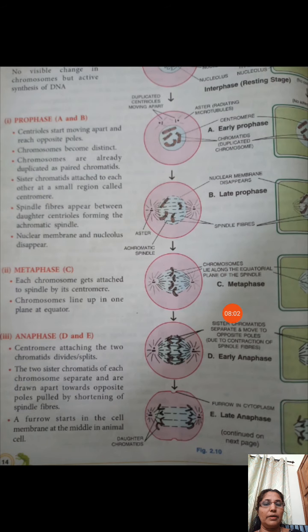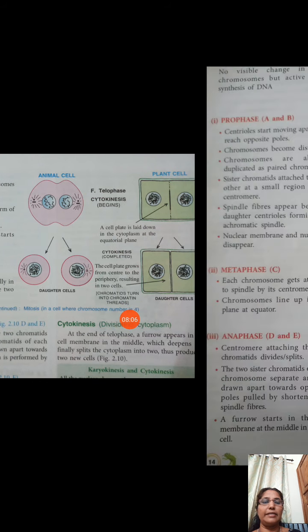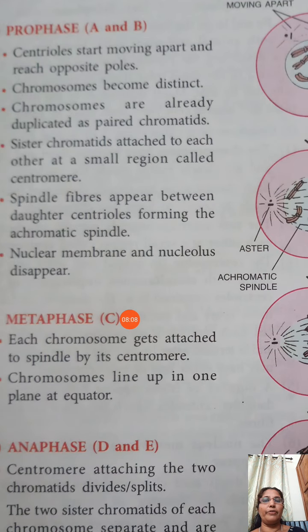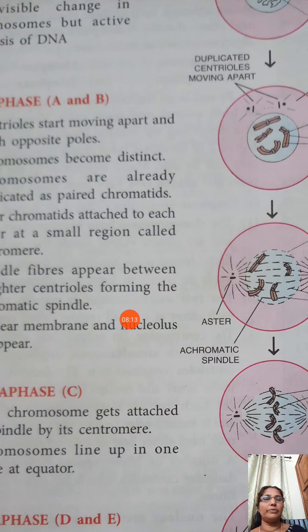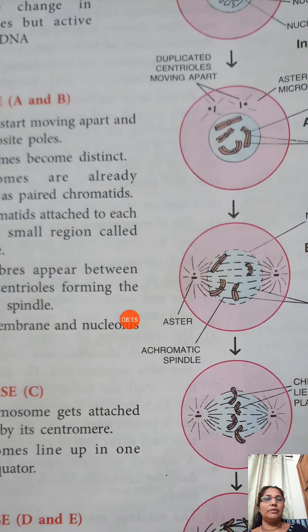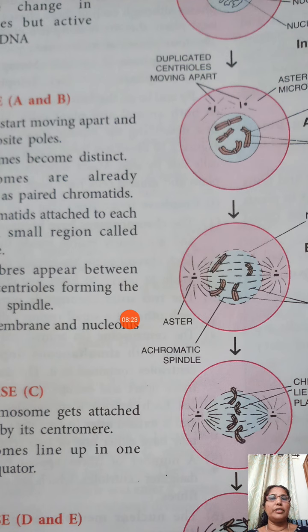Then again you can see the prophase. Certain stages are there for the prophase. The first, you know that you learned about the centrioles. The cell organelle that starts the cell division is the centrioles.